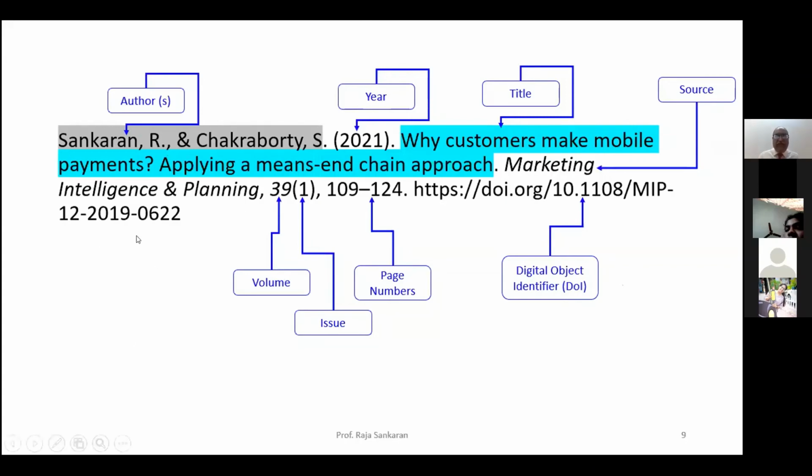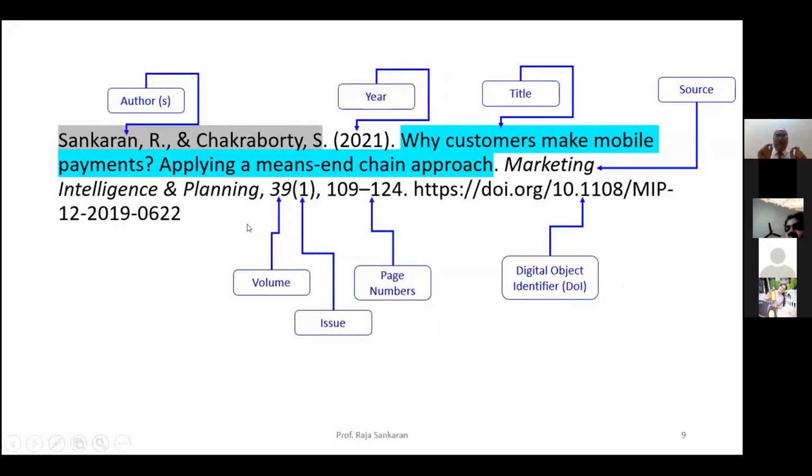Now, instead of using an APA style, if you're using any other style, something could be different. Instead of using the year in brackets, it could use a different format. Instead of using the name of the journal in italics, it could be in double quotes, or the title could be in double quotes. All these are again determined by the referencing style. In certain cases, you might also find Vol. followed by the volume number, and similarly for the issue number as well as the page number.